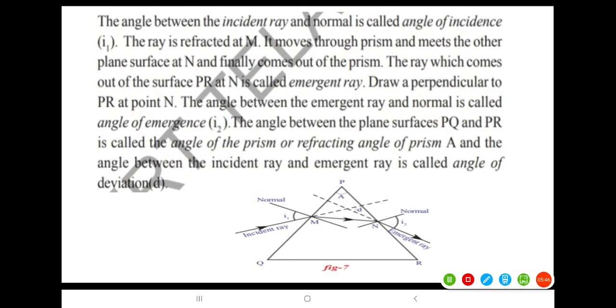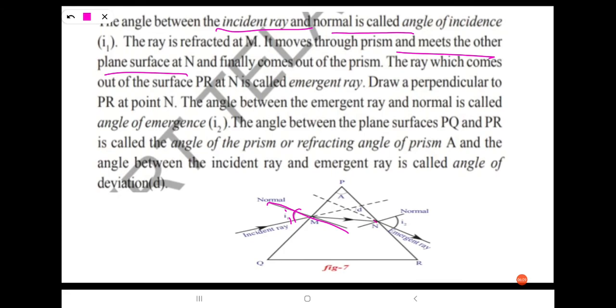The angle between the incident ray and the normal is called the angle of incidence. You can see here, this is the angle of incidence and this is the normal line. The ray is refracted at M. It moves through the prism and meets the other plane surface at N and finally comes out of the prism.